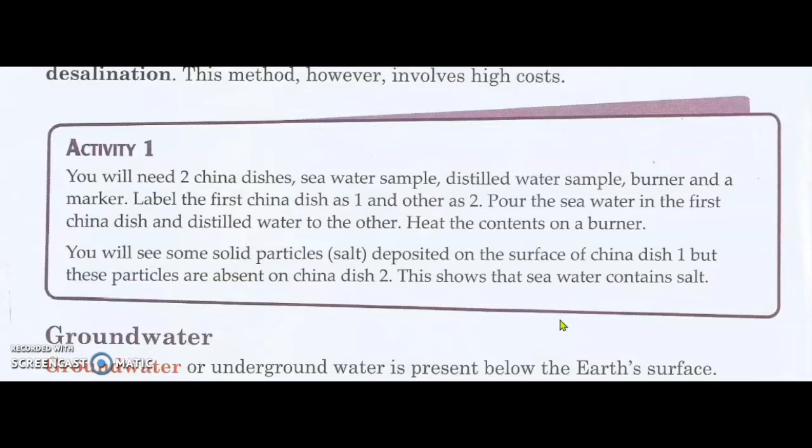Pour the seawater in the first china dish and distilled water in the other. Heat the contents on the burner. So, semi-solid particles are deposited on the surface of china dish 1, but this is absent on china dish 2. This shows seawater contains salt.